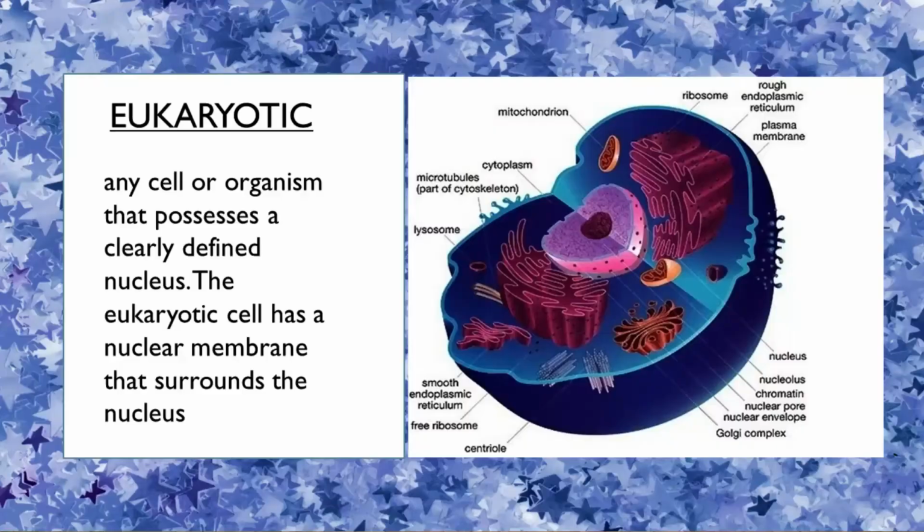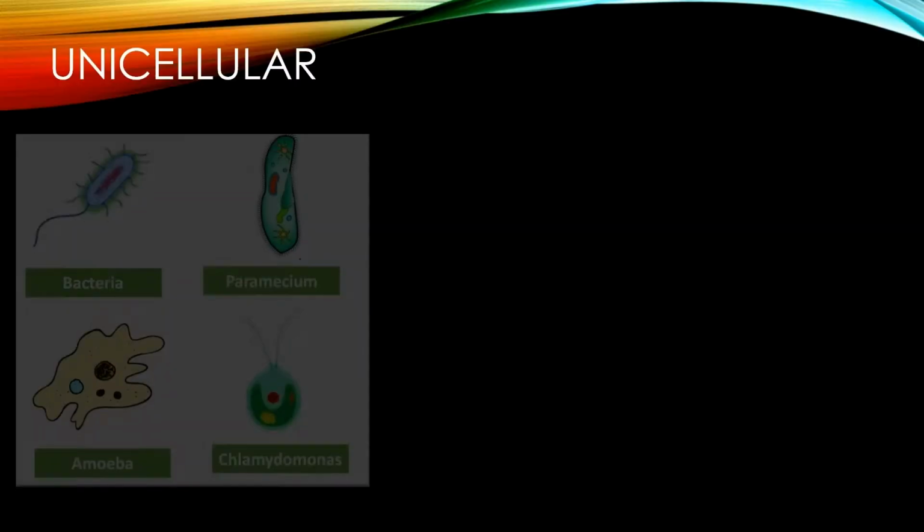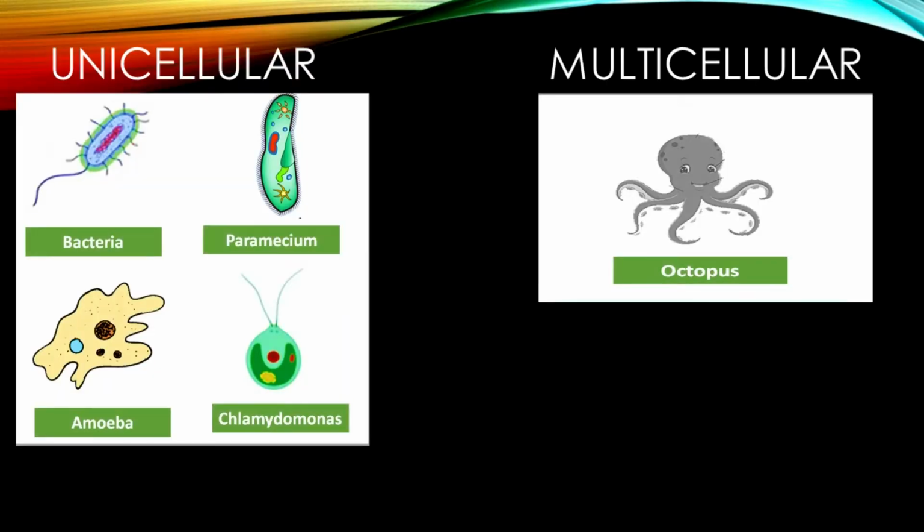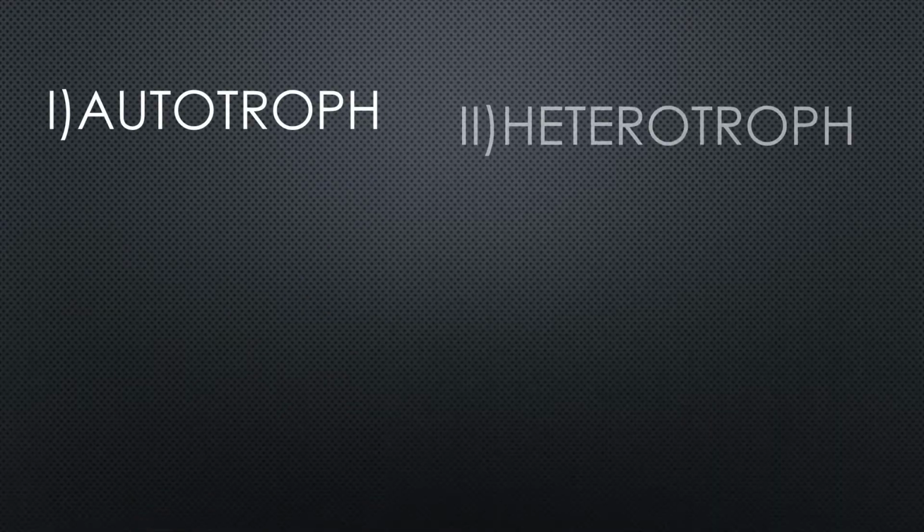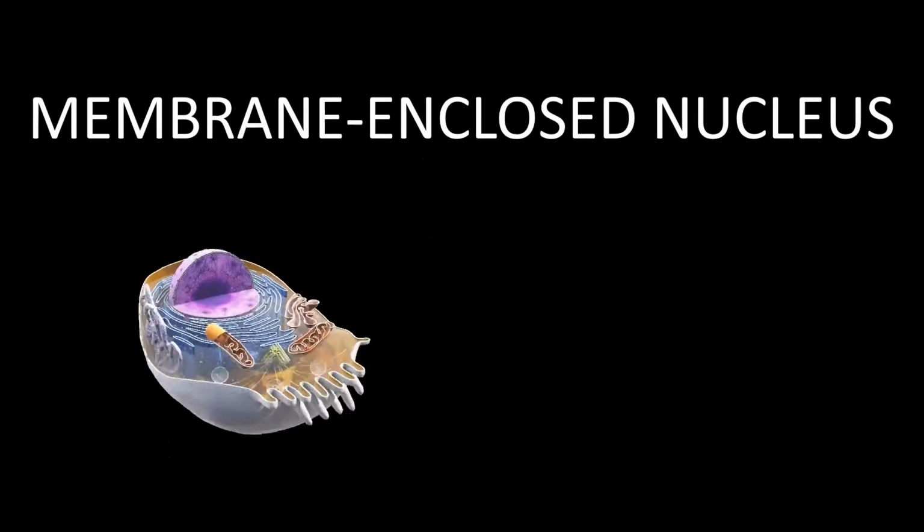For the unique characteristics of Protista, firstly, they are eukaryotic. Besides, they can be unicellular or multicellular. In addition, they can be autotroph or heterotroph or both. Lastly, they have a membrane-enclosed nucleus.